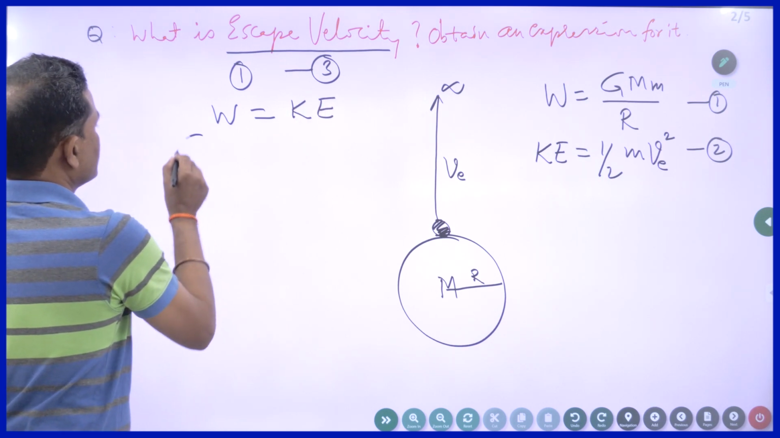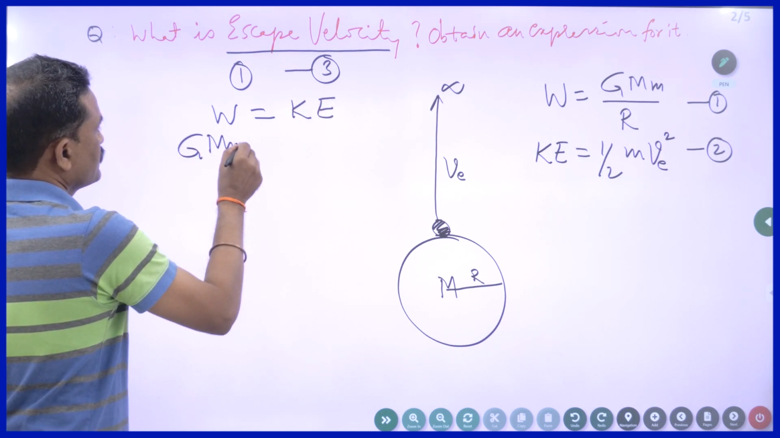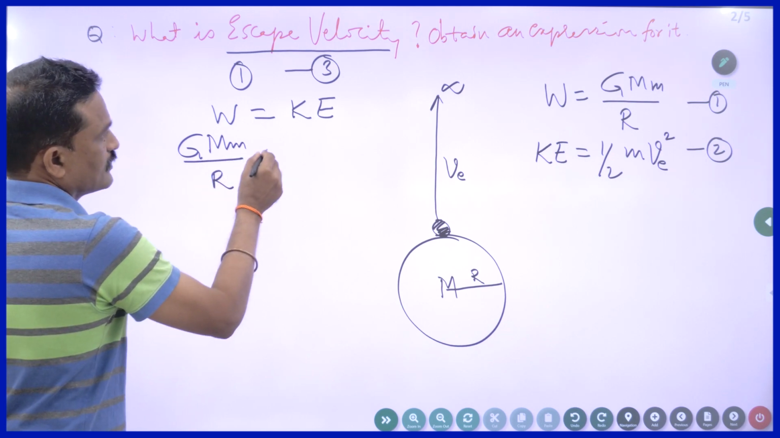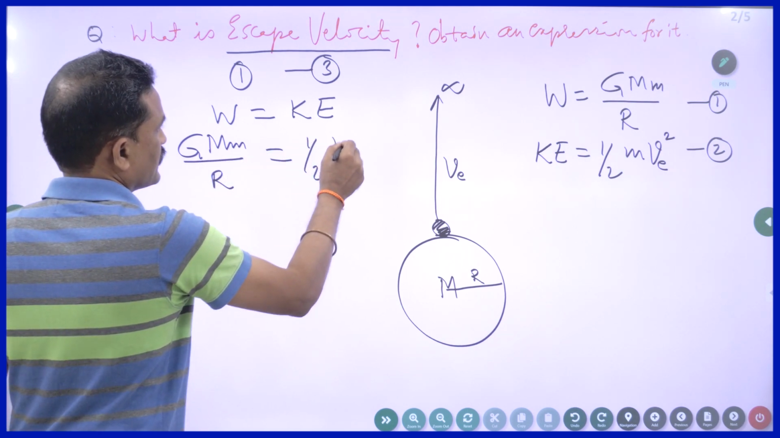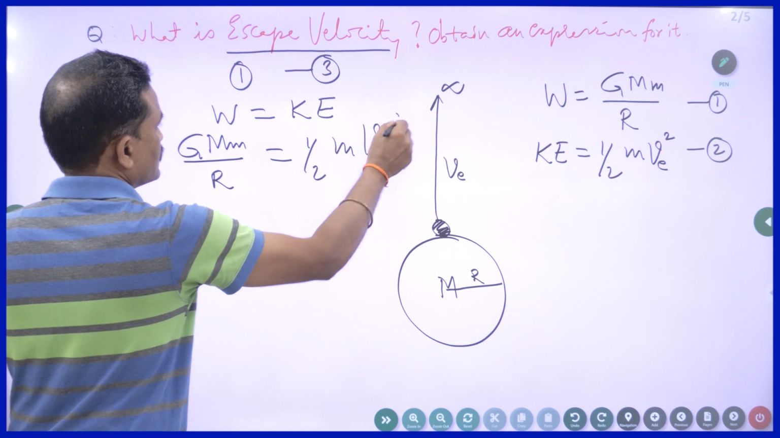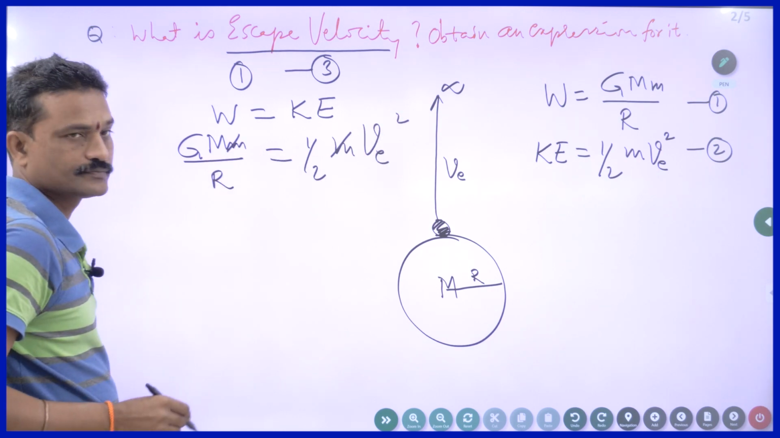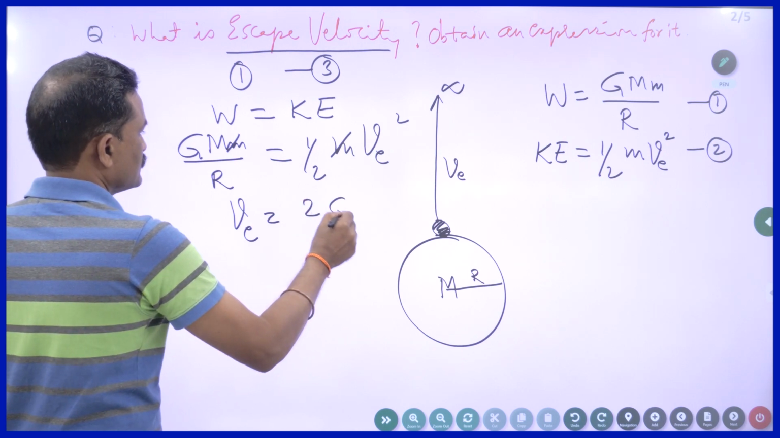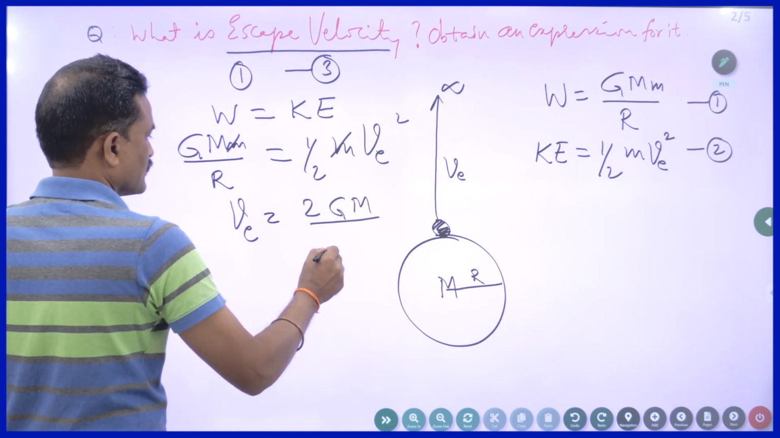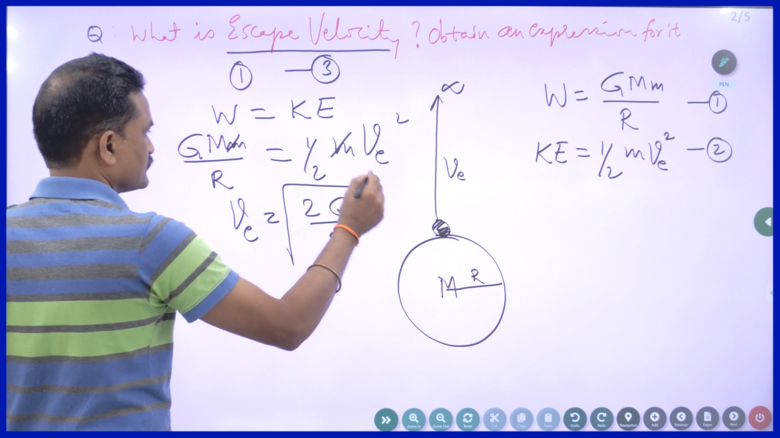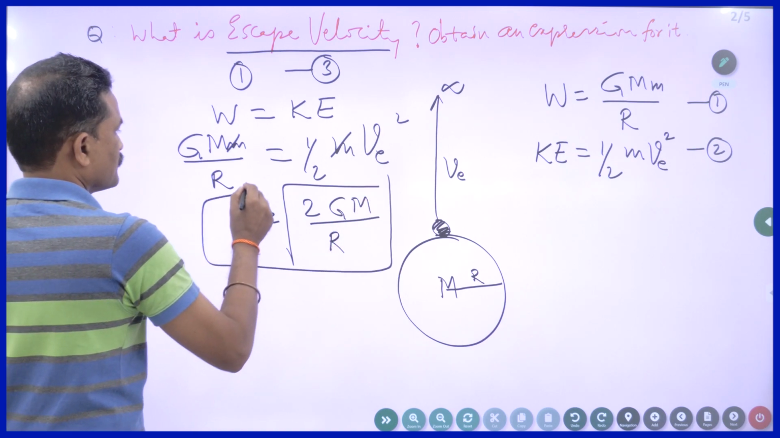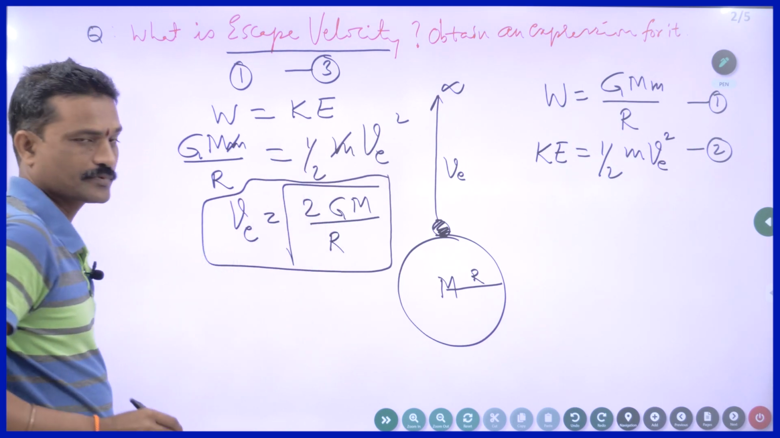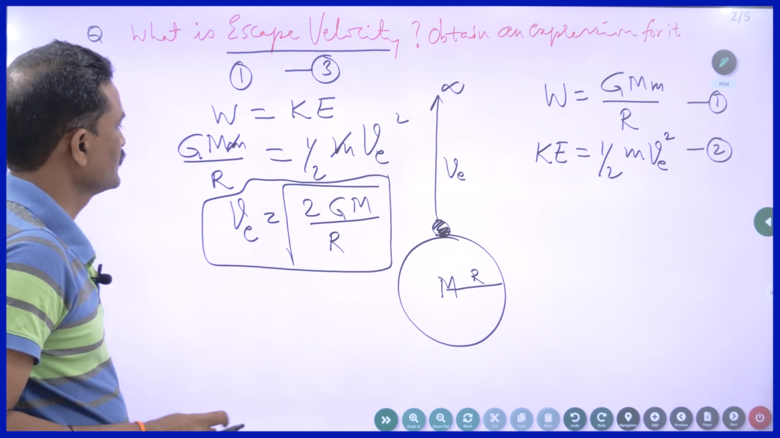So G capital M small m by R is equal to half m v square. So m gets cancelled. So you will get V_E is equal to under root 2GM by R. So if you write this, you get 4 marks. Up to this, that is enough.